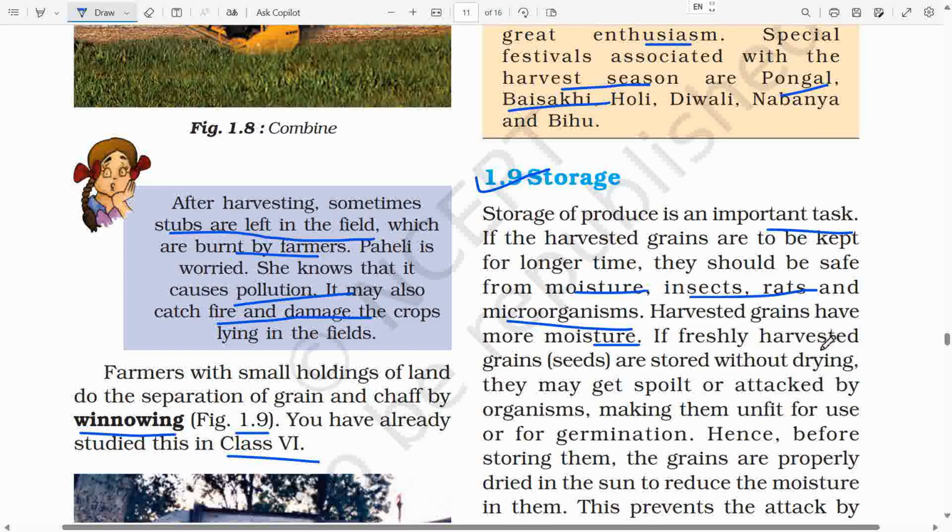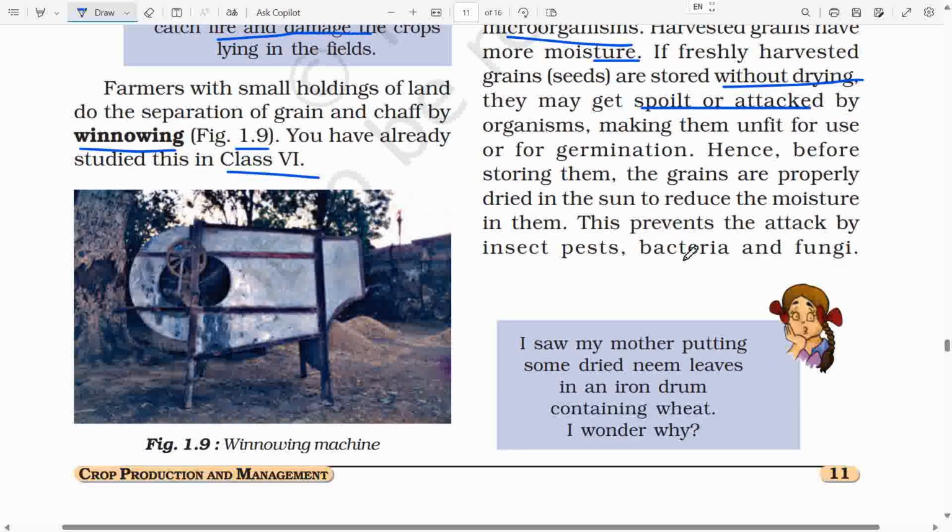If freshly harvested grains, seeds are stored without drying, they may get spoiled or attacked by organisms, making them unfit for use or for germination. Hence, before storing them, the grains are properly dried in the sun to reduce the moisture in them. This prevents the attack by insect pests, bacteria, and fungi.